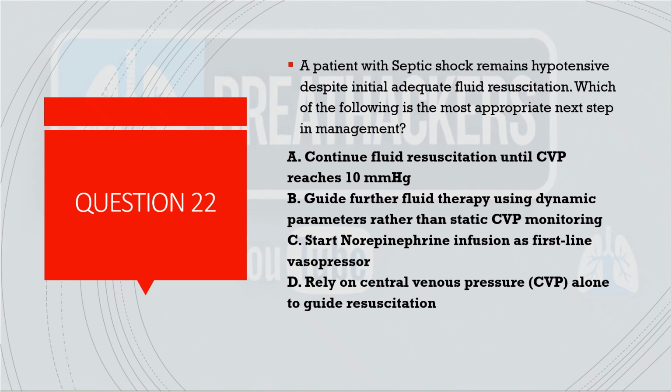So continue fluid resuscitation until CVP reaches 10 is wrong. Guide further fluid therapy using dynamic parameters rather than static CVP monitoring is of course right. And then because it is not improving with adequate fluid resuscitation, you have to use noradrenaline. Of course, this is also right. And rely on CVP alone to guide resuscitation is wrong. So definitely A and D are wrong, but among B and C, I am still confused which one to choose. But if I have to choose one, I think I'll choose C.